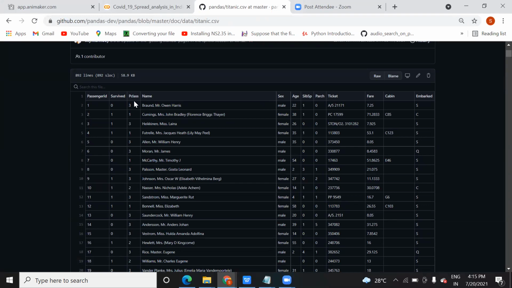So how will you get that? Out of this, how many columns are here? 1 2 3 4 5 6 7 8 9 10 11 12, right? Out of the 12 columns I want only 3 columns. What are those? Passenger ID, P class, and name. How will you process it so that you get only these 3 columns and not the rest?